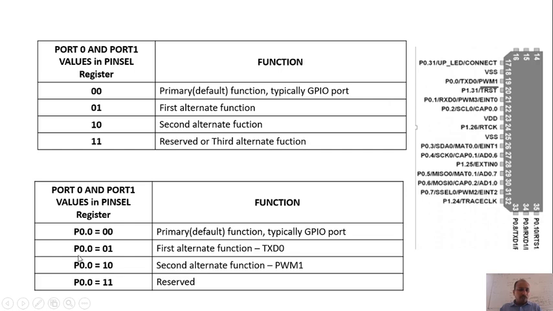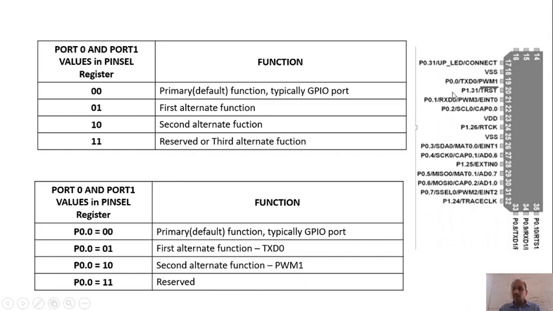If my P0.0 value is 01, it is going to perform the first alternate function, TXD0. That is written here, the second function is TXD0. Correct? If my P0.0 value is 10, then it is going to perform the second alternate function, which is PWM1.